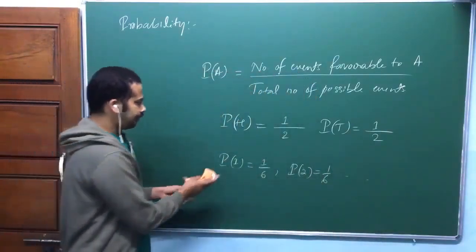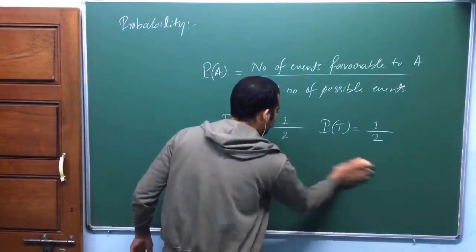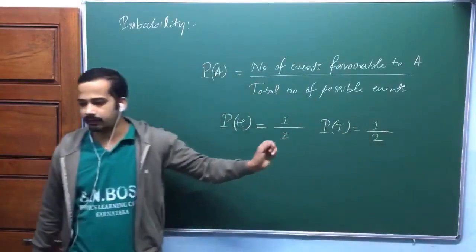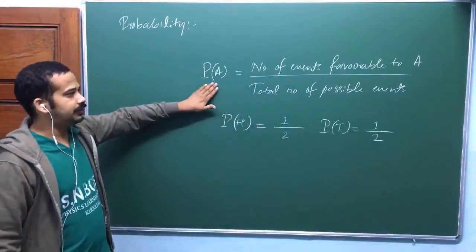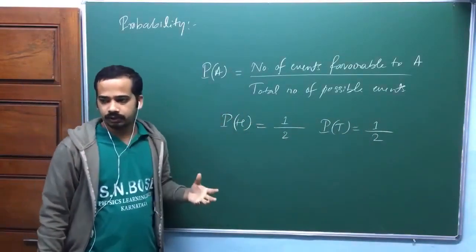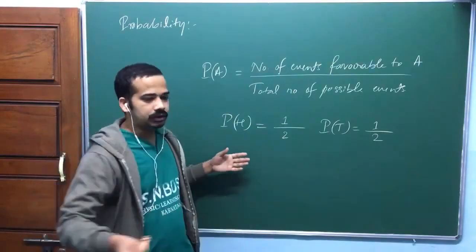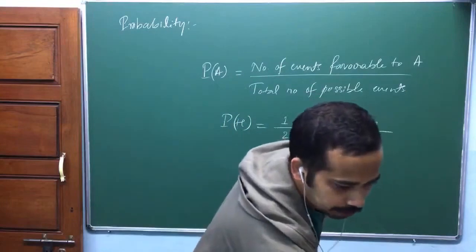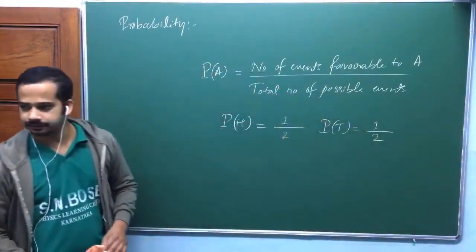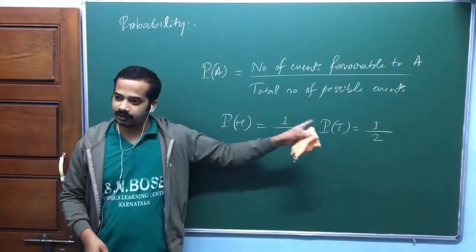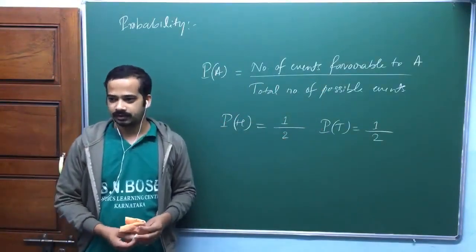Now look at here. How did you ensure this one? This probability is half and half. This definition is backed by one more thing, that is all events are equally a priori. If all events are equally probable, then only you can write like this. If probability of head is equal to probability of tail, then only you can write half and half, isn't it? Are you getting my point?